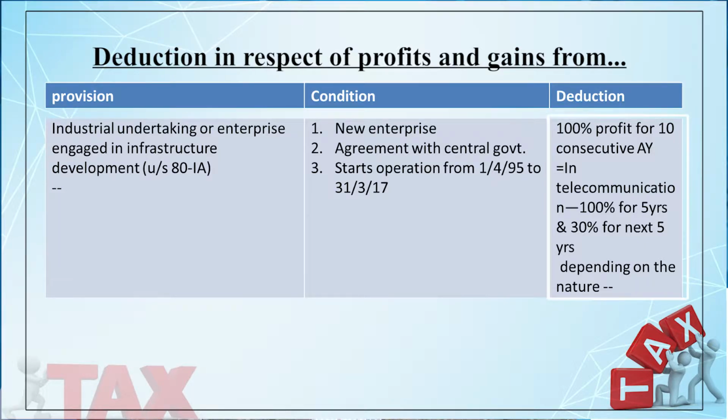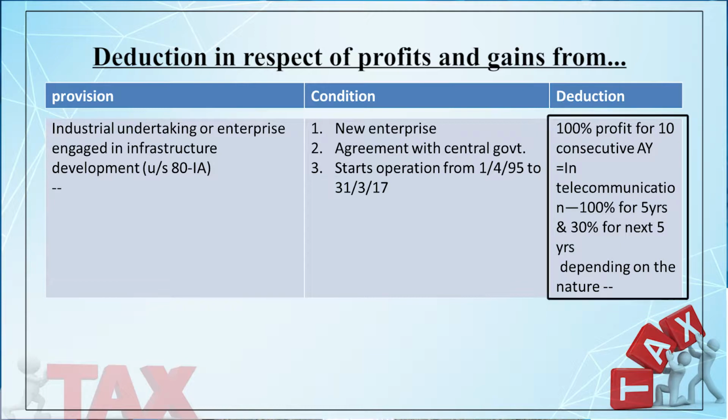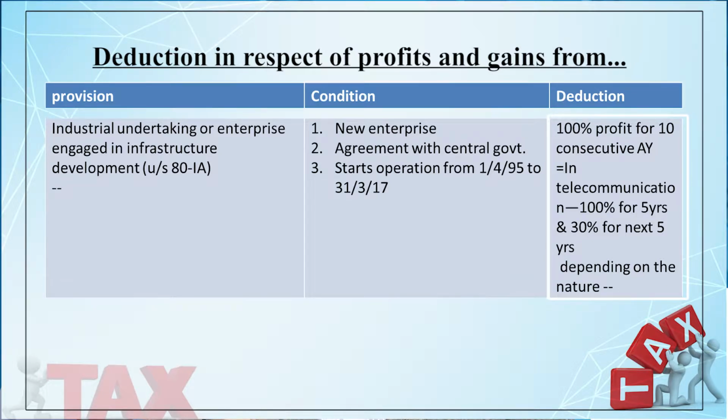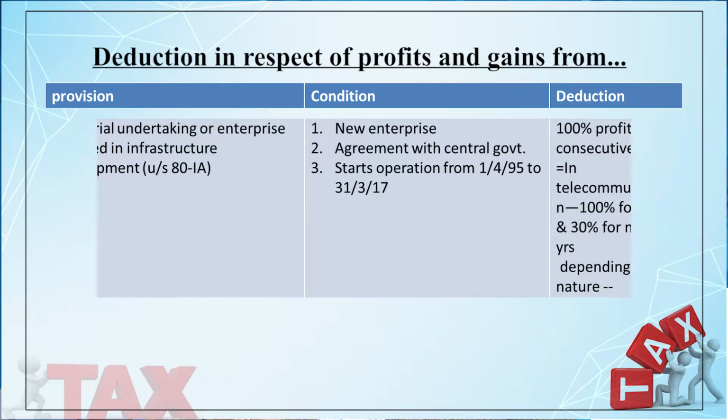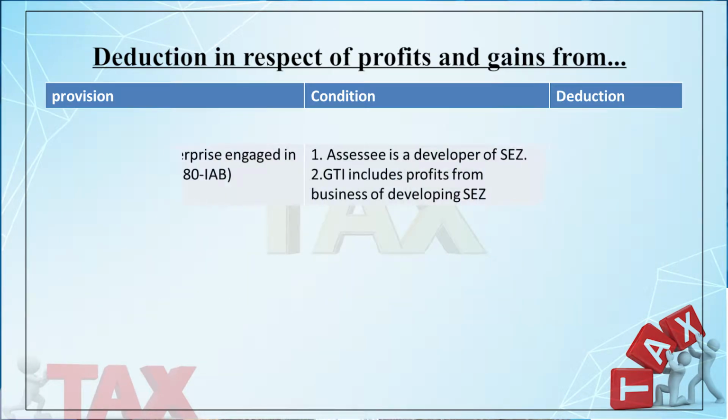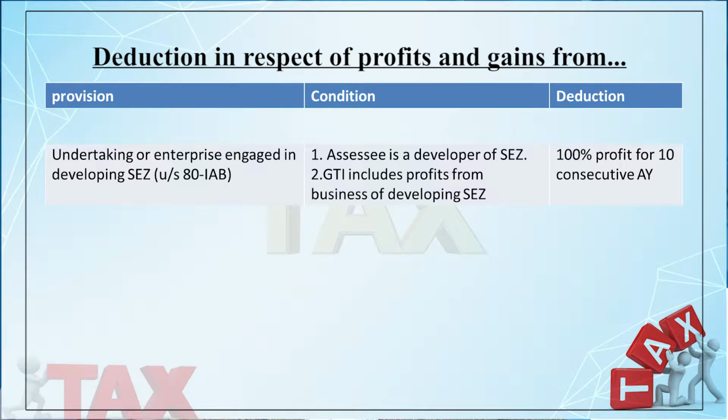And this quantum of deduction may vary on the basis of the nature of the business. If it is telecommunication business, it is 100% for 5 years and 30% for the next 5 years, depending on the nature. So, we have to check what type of business they are doing to get the deduction under section 80IA. Then you can consider section 80IAB.